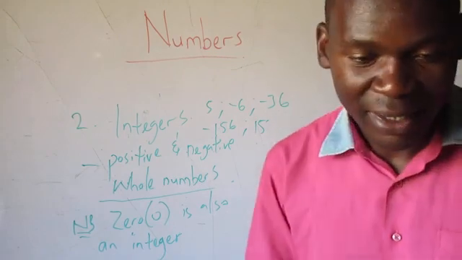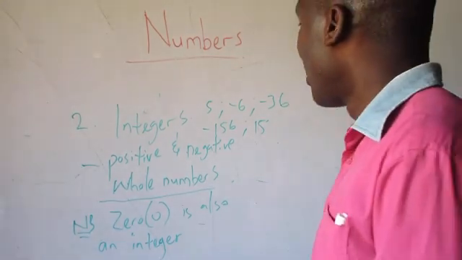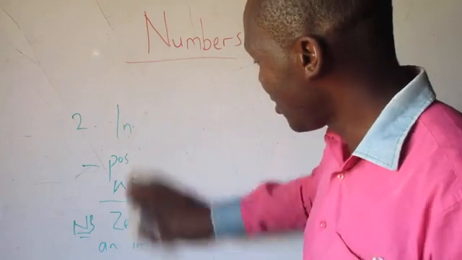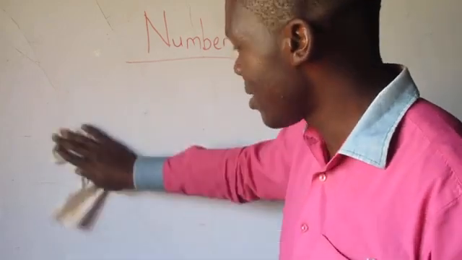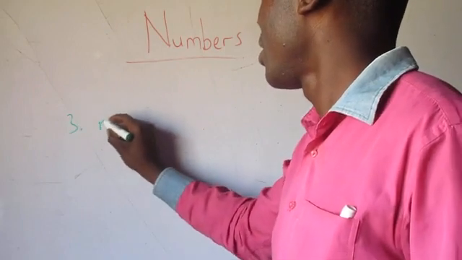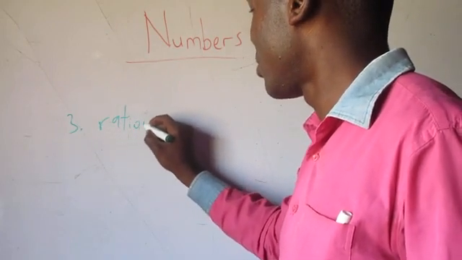So number 3, let's now talk about rational numbers.